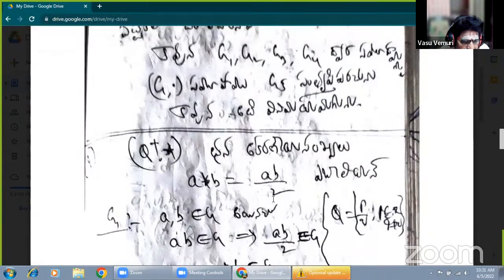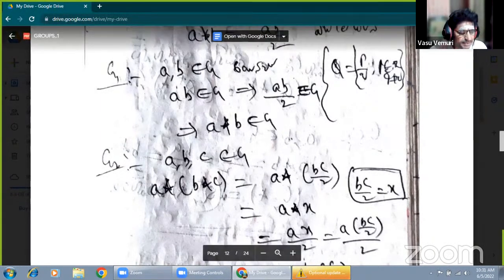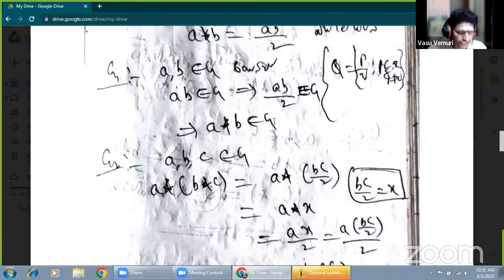Here, first of all, you have to observe the given relation. A comma B belongs to G and AB belongs to G. Here, for the rational number, it must be divided by 2, that is AB by 2 also belongs to G. Observe the given data: AB by 2 means A star B belongs to capital G. Therefore G under star must be closed. Here the closure condition must be verified.